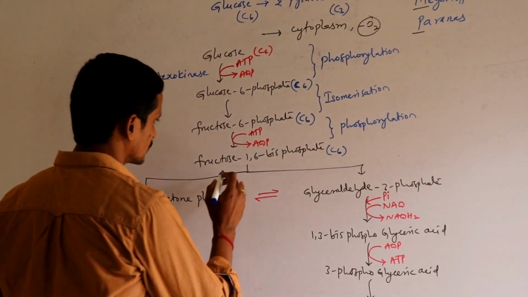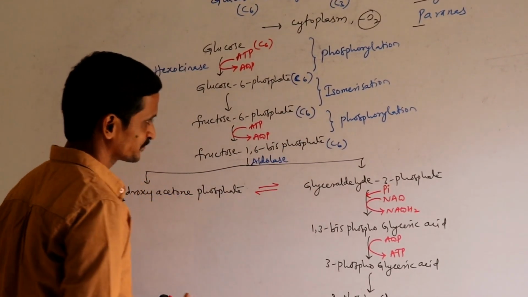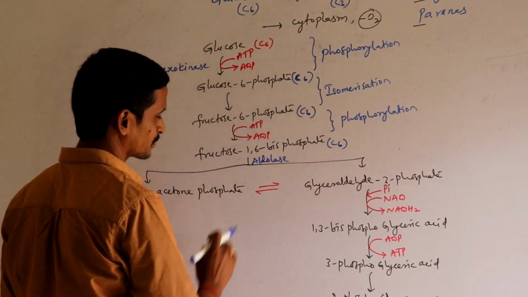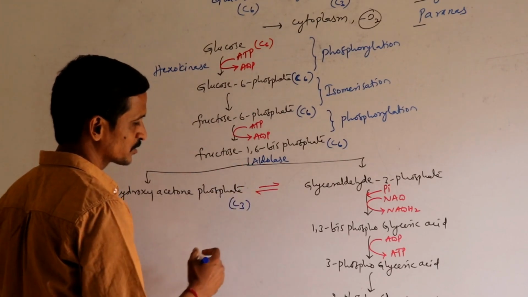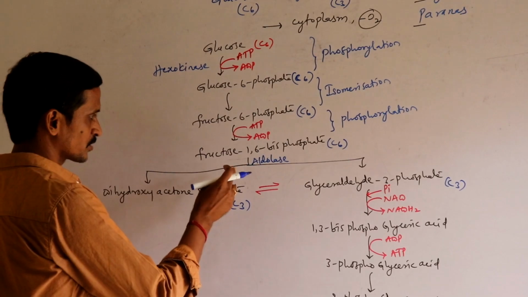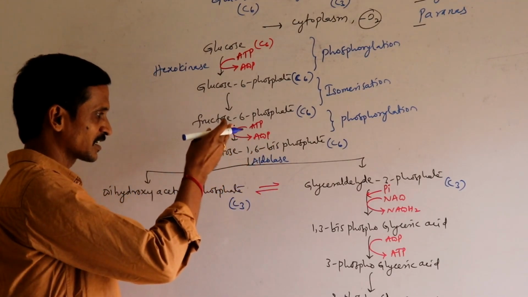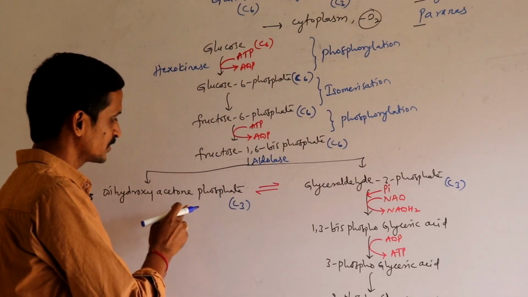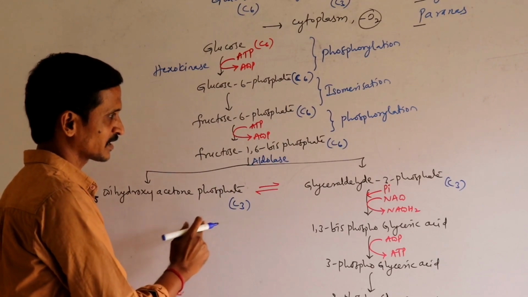Now due to the action of an enzyme called aldolase, this 6 carbon compound splits into 2 three-carbon compounds. So fructose 1,6-bisphosphate is cleaved, divided into 2 trioses, 2 three-carbon compounds.